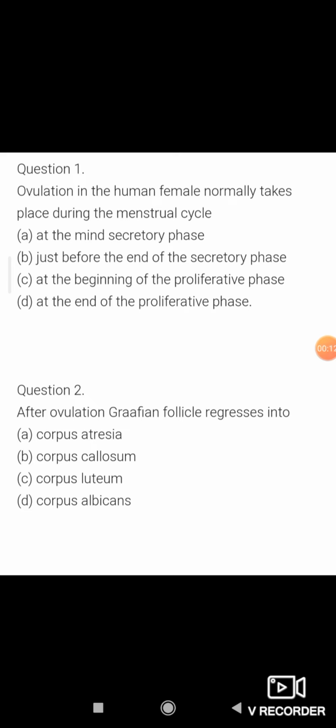So, question number 1, which is displayed on your screen: ovulation in the human female normally takes place during the menstrual cycle. These are the four options. Option A, at the mid secretory phase; B, just before the end of secretory phase; C, at the beginning of proliferative phase; and D, at the end of proliferative phase.